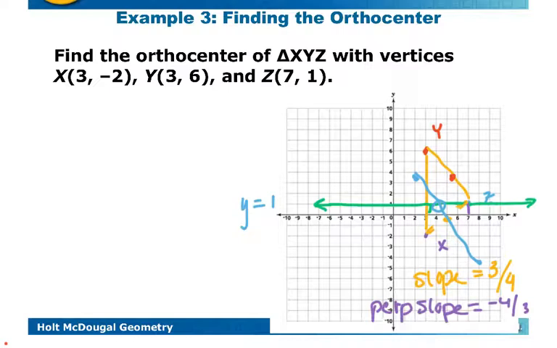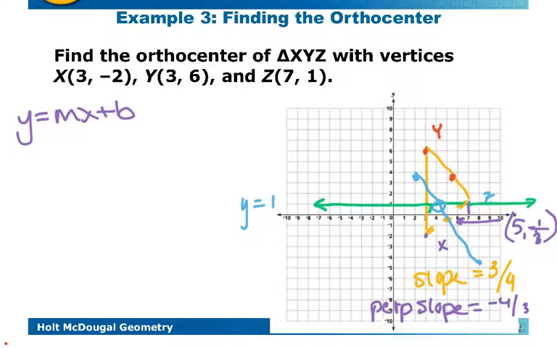Alright, so I'm going to go back to Algebra 1. In Algebra 1, we remember that a linear line has y equals mx plus b. Let's see, we know that one of the points on our perpendicular line here is going to be at 5, negative a half.